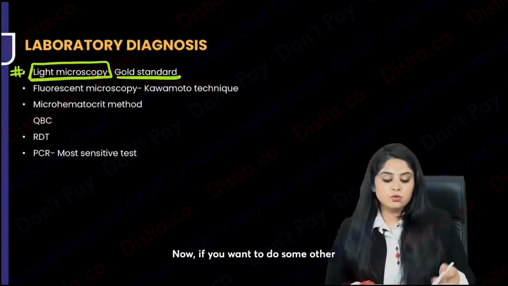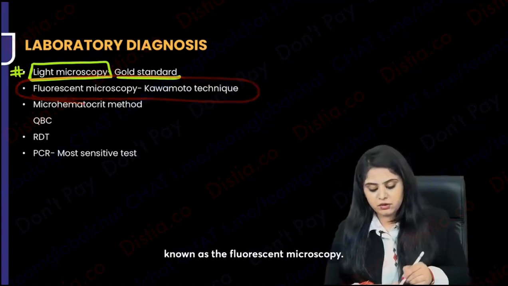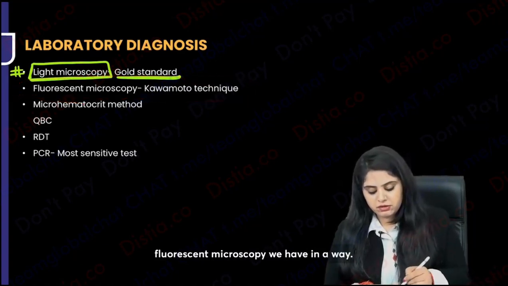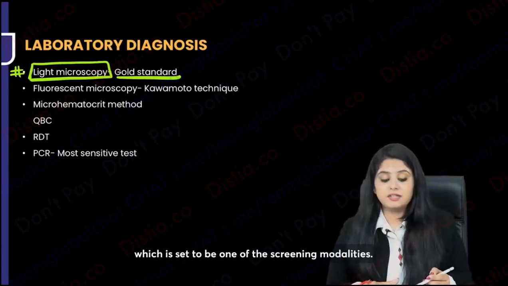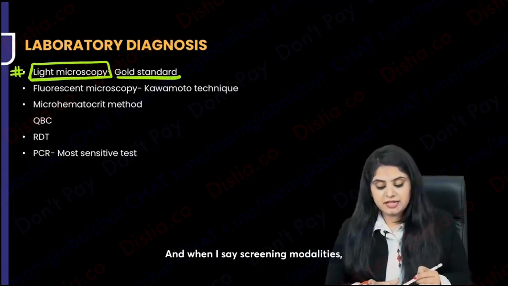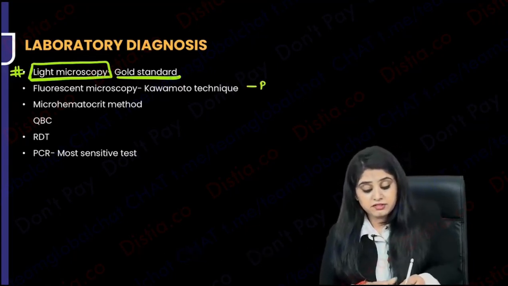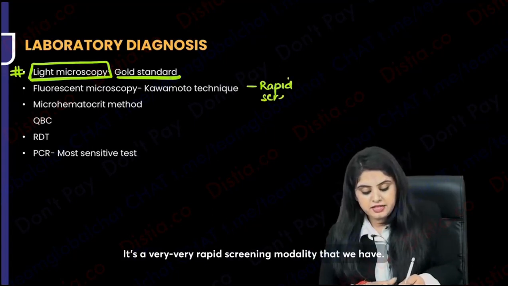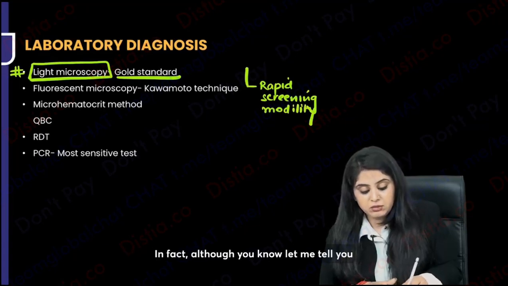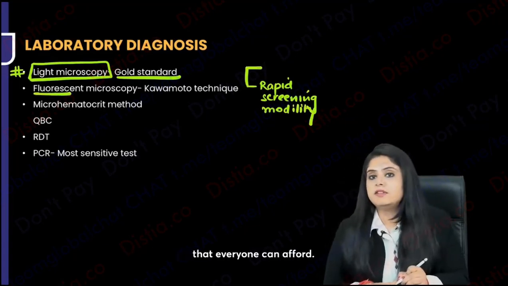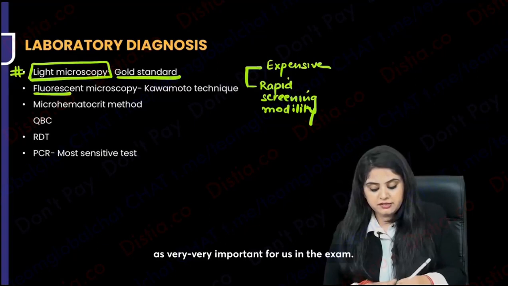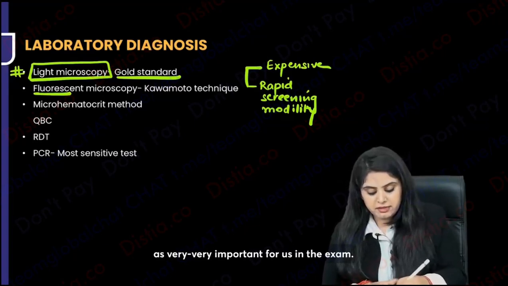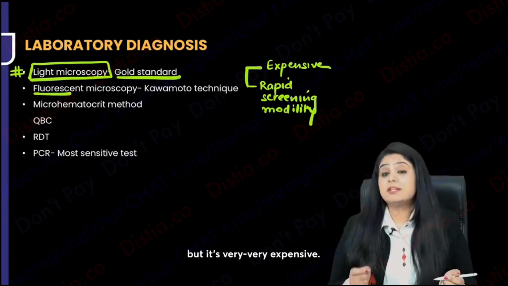Now, if you want to do some other fancy microscope, that is known as fluorescent microscopy. Please note that fluorescent microscopy is said to be one of the screening modalities, a very, very rapid screening modality that we have. Although, let me tell you, the fluorescent microscope is not something that everyone can afford. It's very, very expensive, but definitely it is very important for us in the exam. So it's a rapid screening modality, but very expensive.